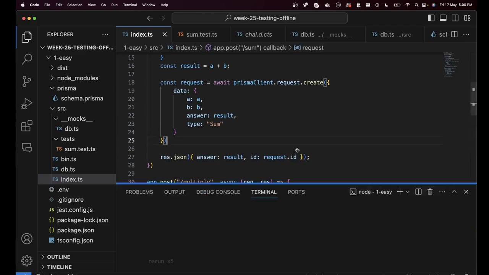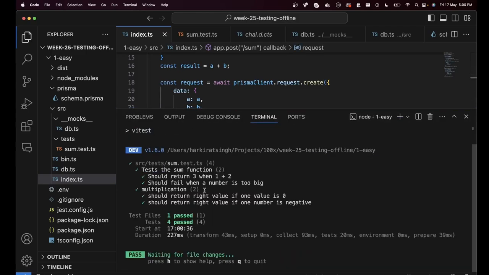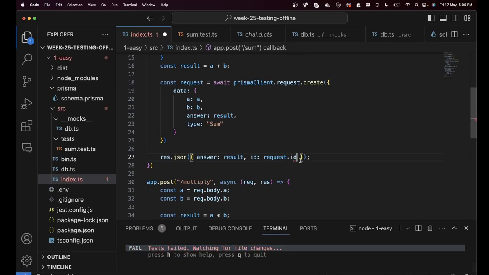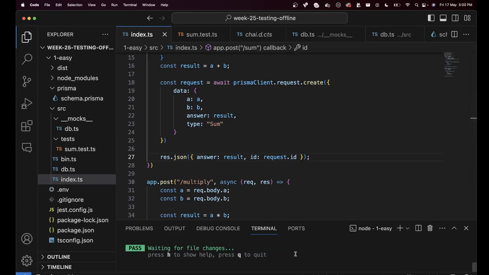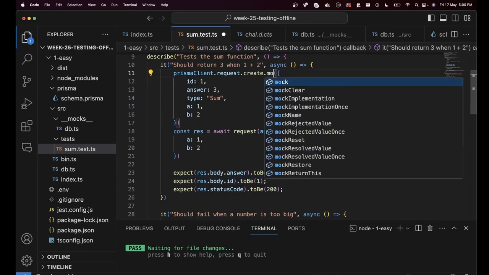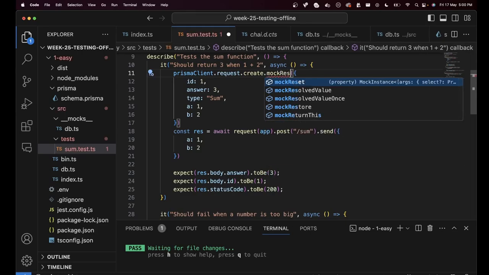If I run the tests now, you will see all of them are succeeding. If the developer makes any code change that's erroneous, by mistake changes this to B, the tests begin to fail. If they fix it, the tests begin to succeed. That's the benefit of using a mocked return resolved value. Now, what does resolved value mean? Why was it not mock returned value?